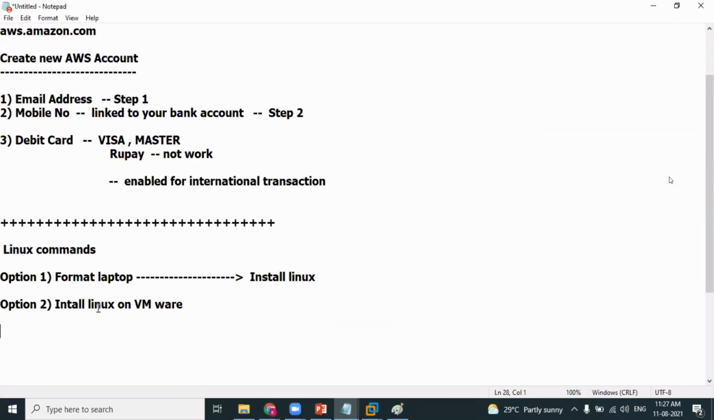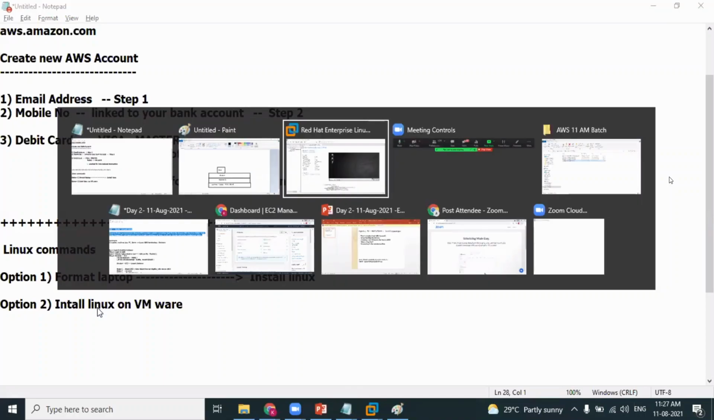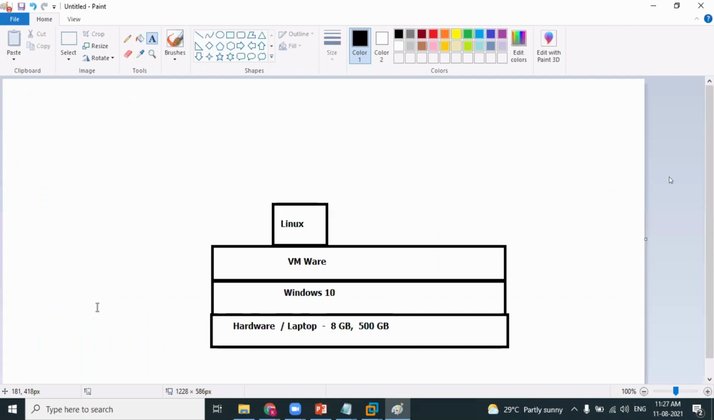Whenever I want to do my day-to-day activities, I can use my Windows operating system. And whenever I want to learn Linux, I can happily power on the Linux machine on VMware, learn Linux, and then suspend the Linux machine. Perfect. Clear about this? So the concept of virtualization is all about creating your own machines as per the requirement. So we have created a Linux machine on VMware.